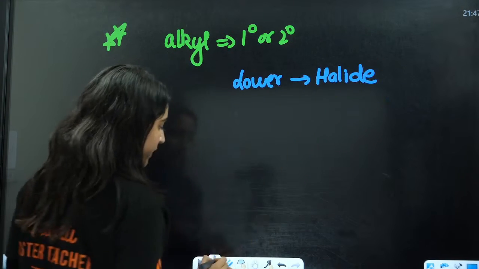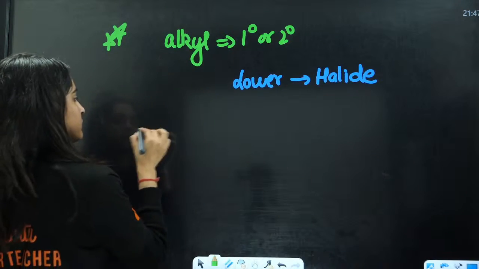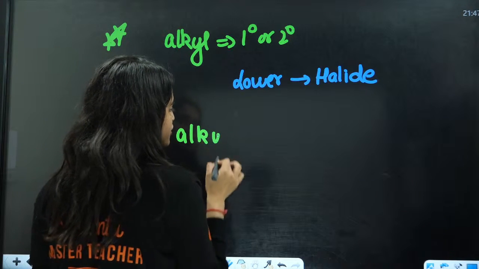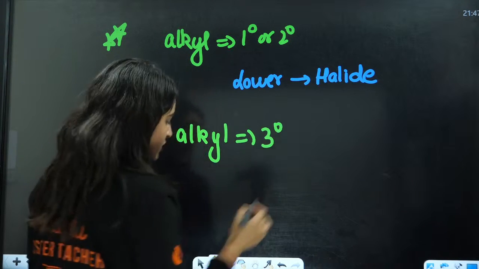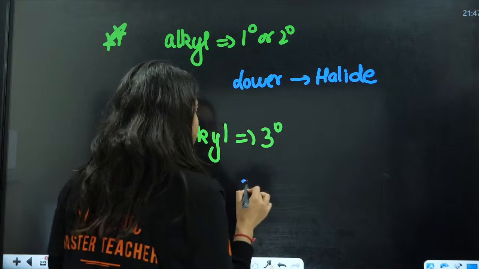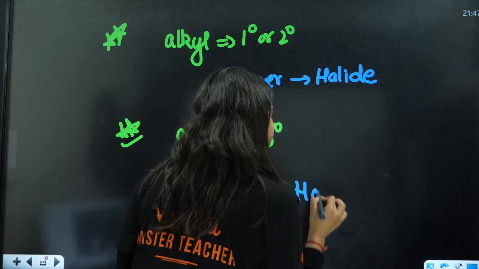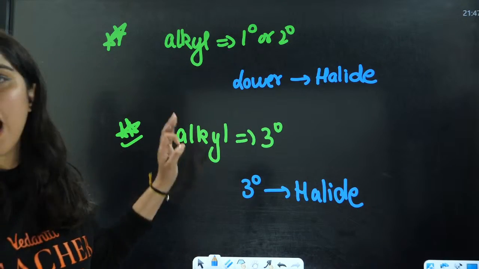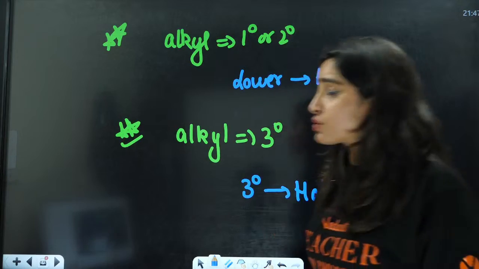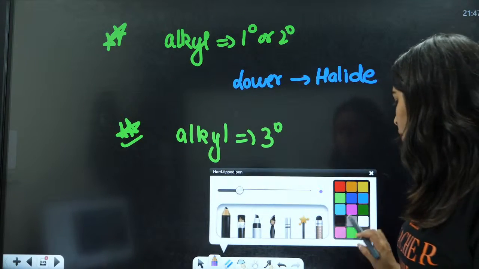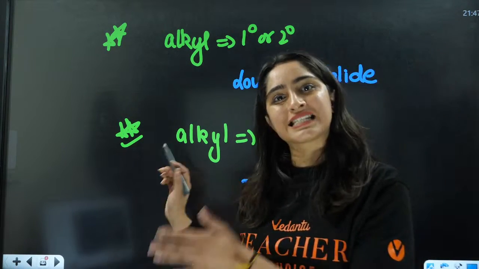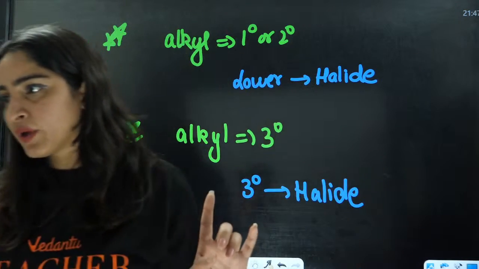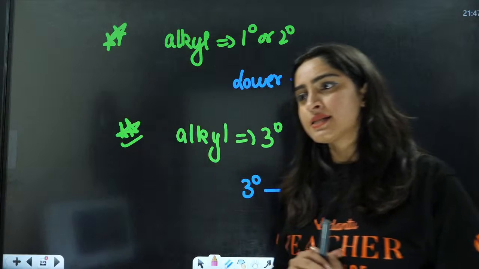Next, if the alkyl group is tertiary, if any of these is 3 degree, the 3 degree one is going to form the halide. Understood this or not? They will ask you a question regarding this. In ethers, two things are important: first is Williamson synthesis, and second is this reaction.